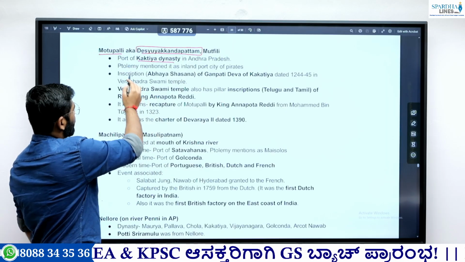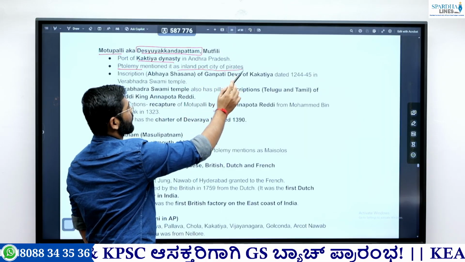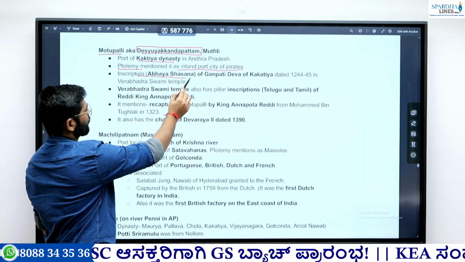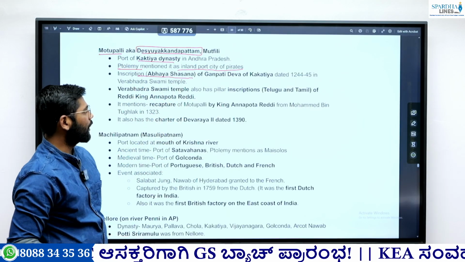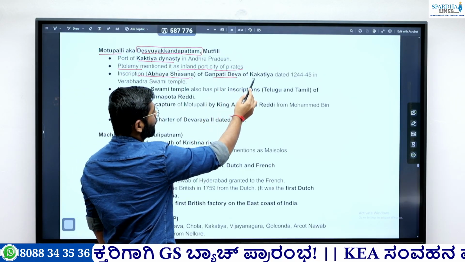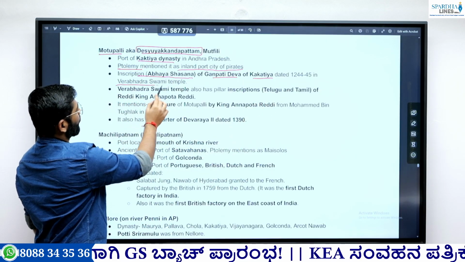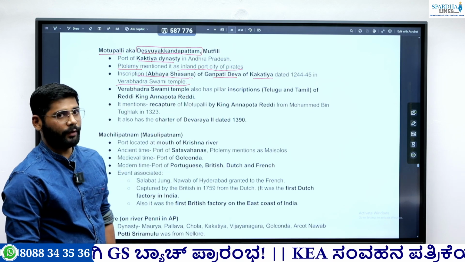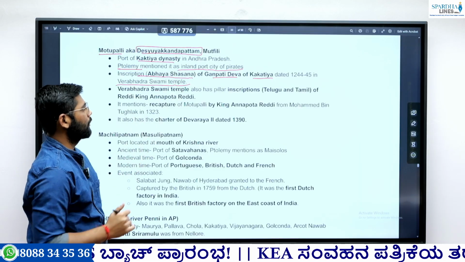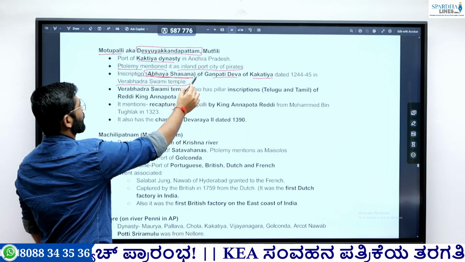Okay. After this, Ptolemy mentions this as the inland port of the pirates. So this is the important thing. Okay, there is an inscription called Abhaya Shashana, and this Abhaya Shashana belongs to Ganapati Deva of Kakatiya, and it is in the Veerabhadra Swami temple. So there is a temple called Veerabhadra Swami temple. There we found the inscription of Ganapati Deva of Kakatiya. It is known as Abhaya Shashana.